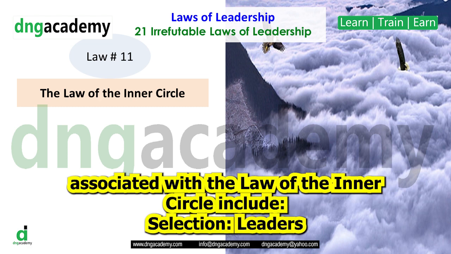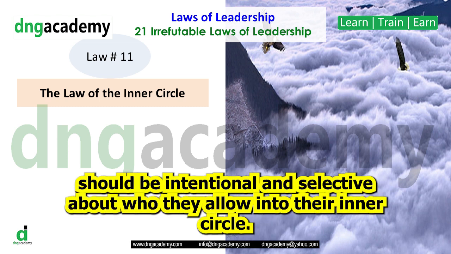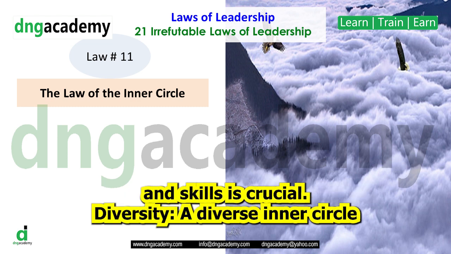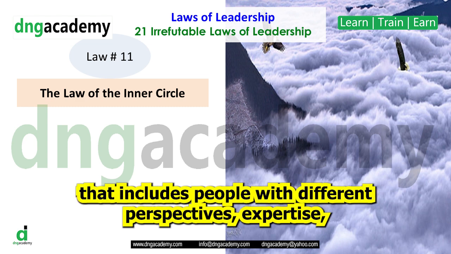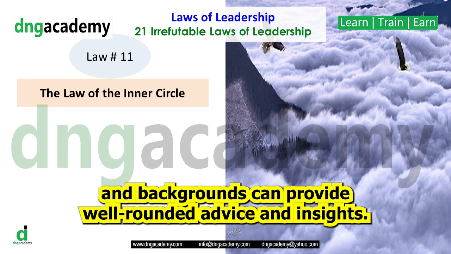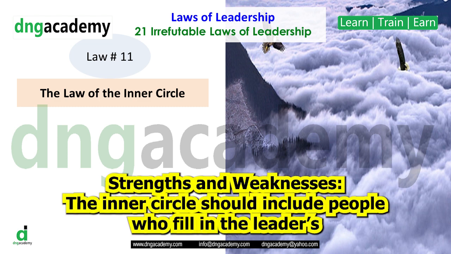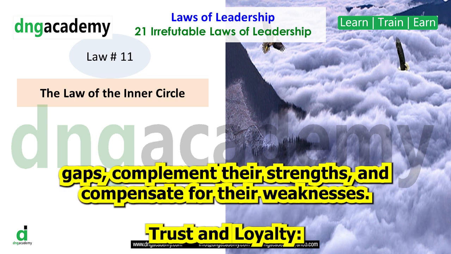Key points associated with the law of the inner circle include: Selection. Leaders should be intentional and selective about who they allow into their inner circle. Choosing the right individuals with complementary strengths and skills is crucial. Diversity. A diverse inner circle that includes people with different perspectives, expertise, and backgrounds can provide well-rounded advice and insights. Strengths and weaknesses. The inner circle should include people who fill in the leader's gaps, complement their strengths, and compensate for their weaknesses.